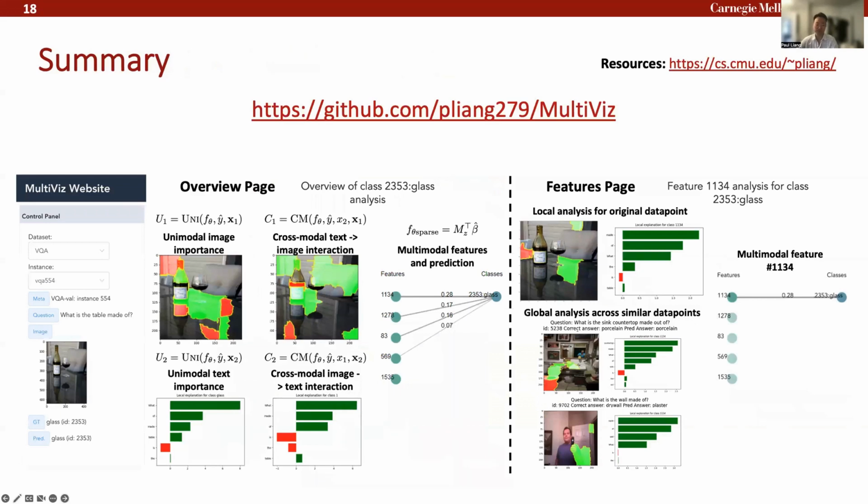So thank you, everyone. Just to summarize, MultiViz is a tool for visualizing and understanding multimodal models, and we have a publicly available API that you can check out.